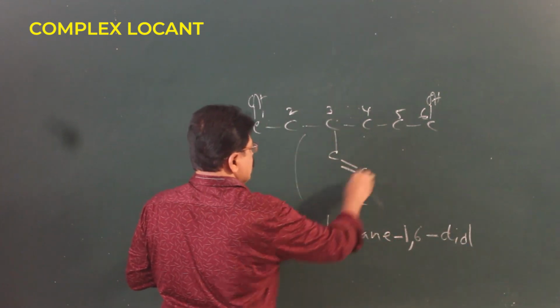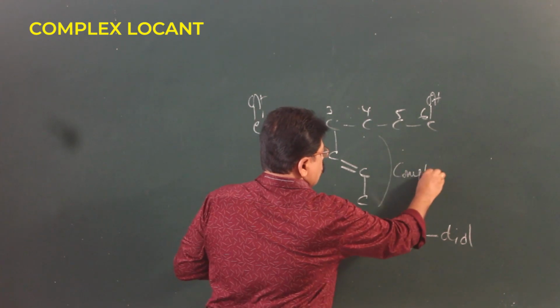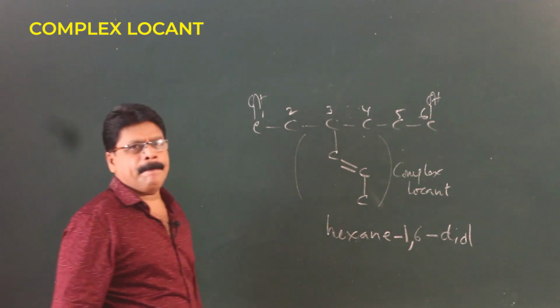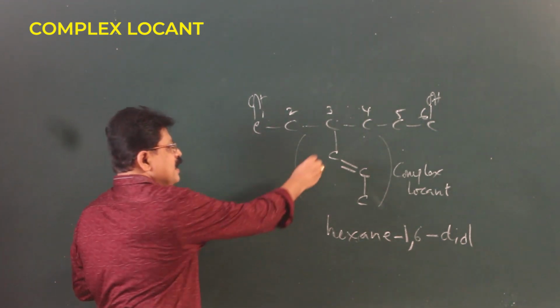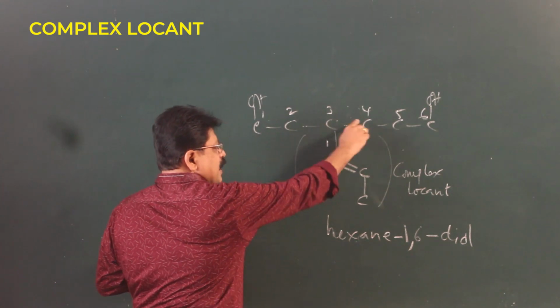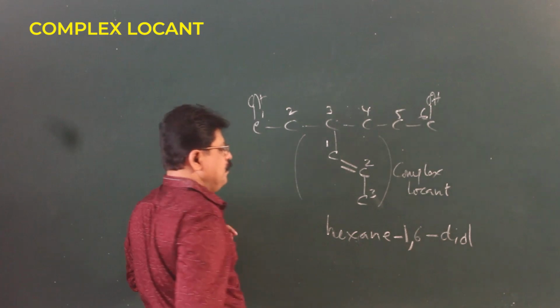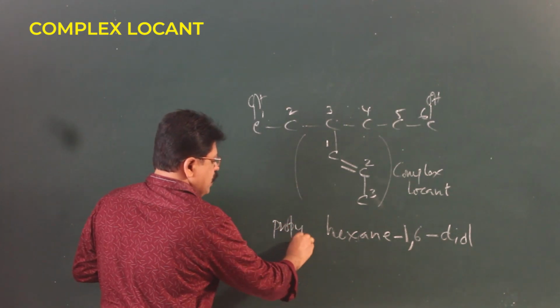Now, what is this? This again is a complex locant. How do we assign numbers for a complex locant? First carbon attached to the main chain, 1, then 2, then 3. What will we call a 3 carbon system? Prop. Because it is a locant, propyl.